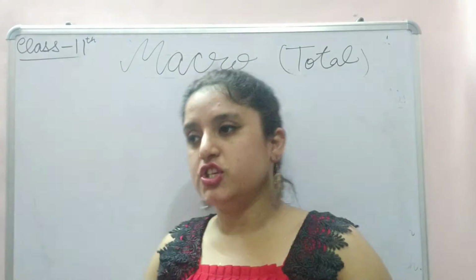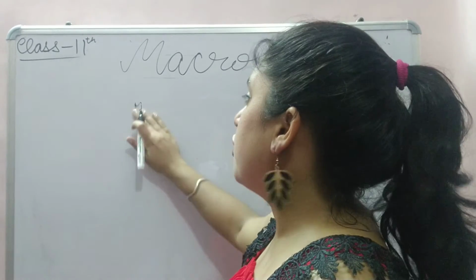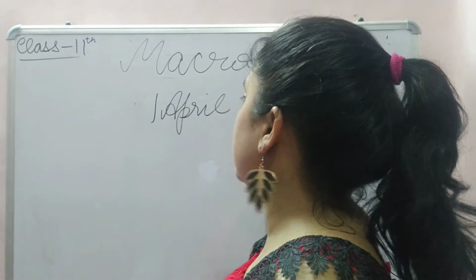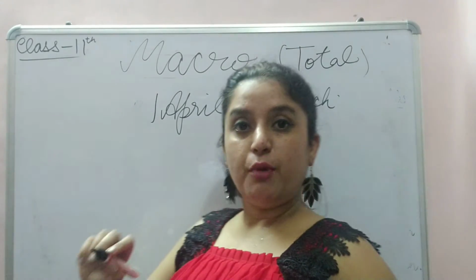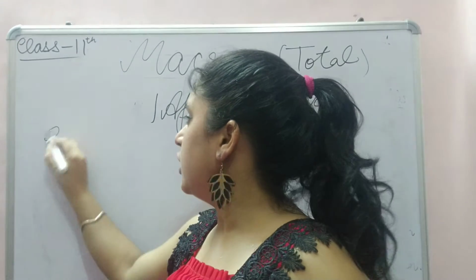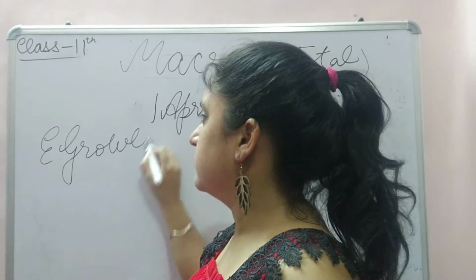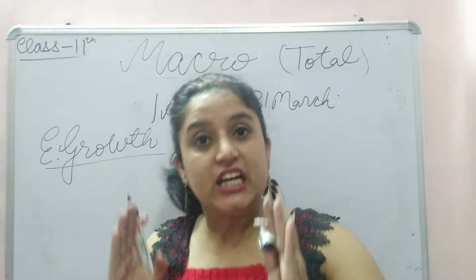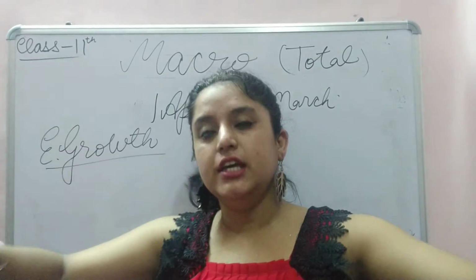In that financial year, see, I talked about the financial year. The financial year starts from 1st April to 31st March. When I am talking about economic growth, it is the increase in the national income in a whole year.